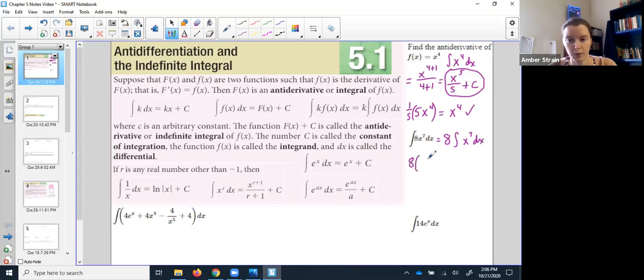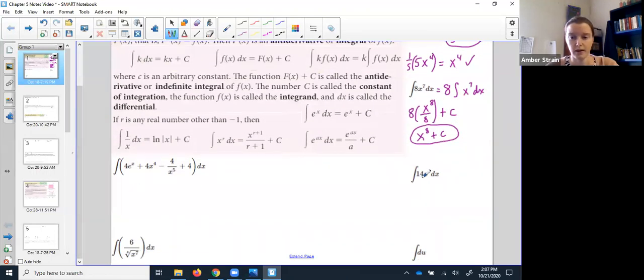8's going to hang out over here waiting for us. So I'm going to go 1 higher than 7, which is 8. And that goes on the bottom as well. And don't forget the plus c. So then cleaning it up, those 8s would cancel. So the final answer to this problem would be x to the 8th plus c. If I were double checking, the derivative of x to the 8th is 8x to the 7th.